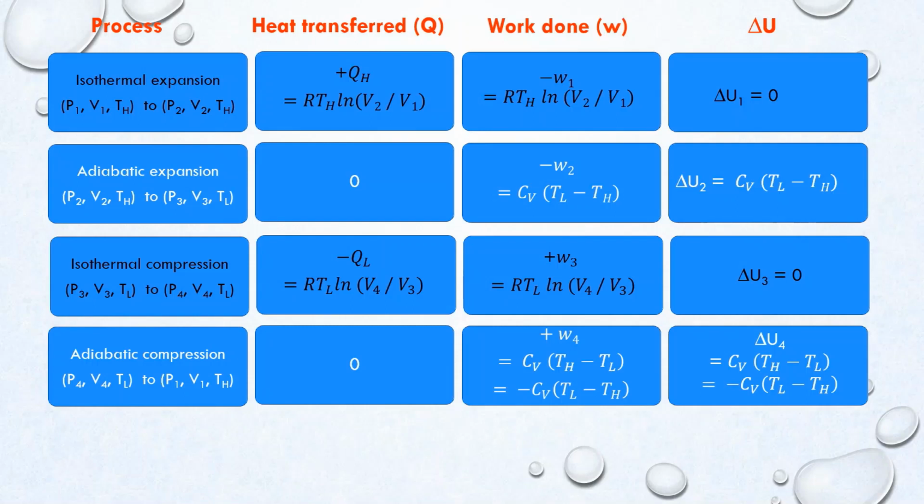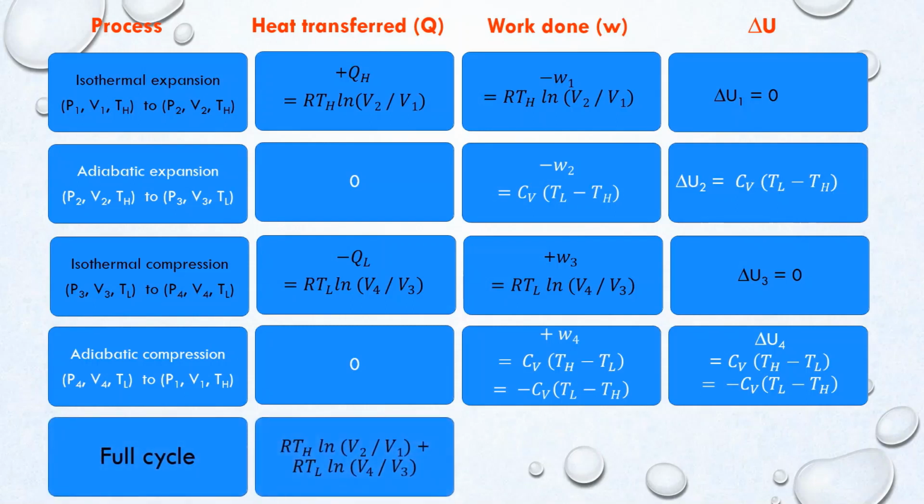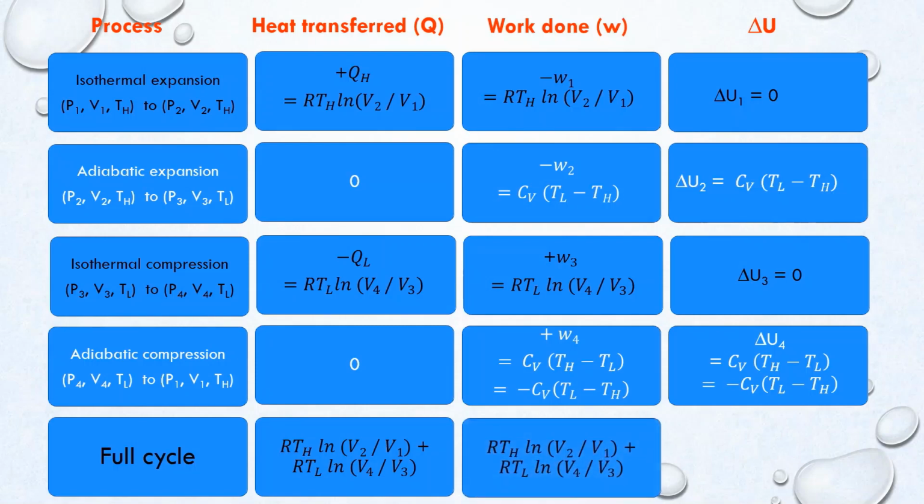If you take the full cycle, the heat transferred is equal to plus QH minus QL, which is equal to RTH ln V2 over V1 plus RTL ln V4 over V3. The work done is equal to minus W1 plus minus W2 plus W3 plus W4. Here there is a cancellation of minus W2 and plus W4 terms.